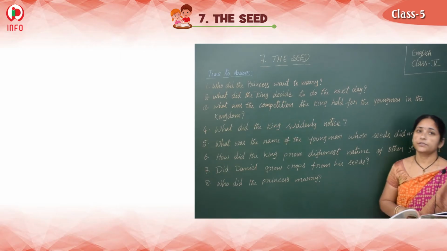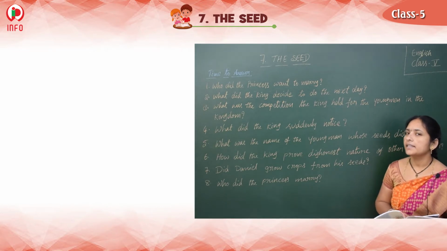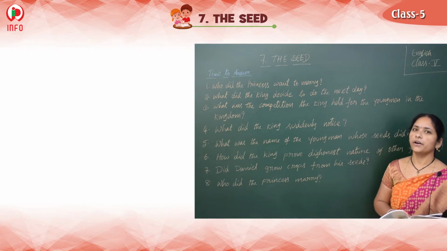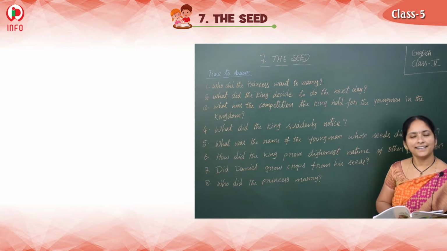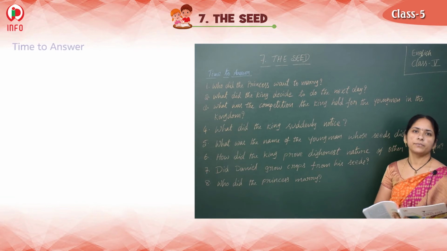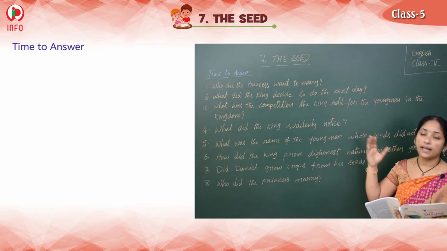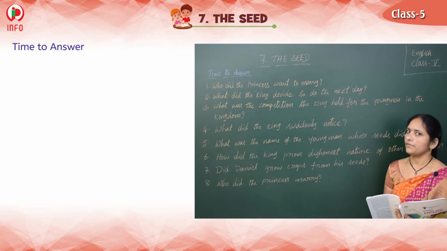Yes, see children, so we have completed the very interesting lesson about deciding whether a person is good and honest, and how the king used the seed, right? Now let's see the question answers from this lesson, to check how much we understood. It's time to answer, we have question answers.